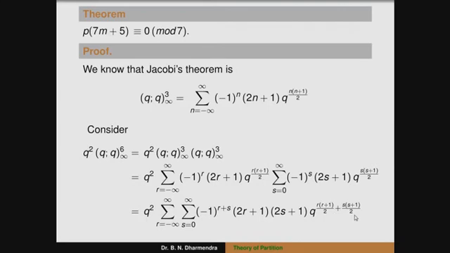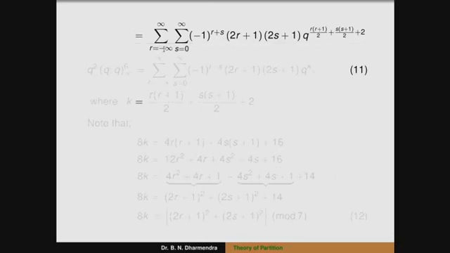That is equal to, we have to multiply the q square inside the terms, it can be written as this summation r running from 0 to infinity, s running from 0 to infinity, here also r running from 0 to infinity, not s infinity to plus infinity, the typing error, minus 1 to the power of r plus s into 2r plus 1 into 2s plus 1 into q to the power of r into r plus 1 by 2 plus s into s plus 1 by 2 plus 2.